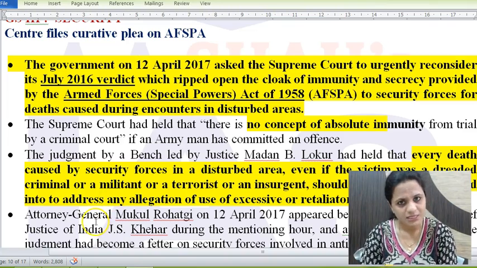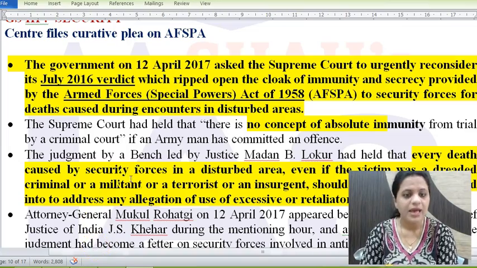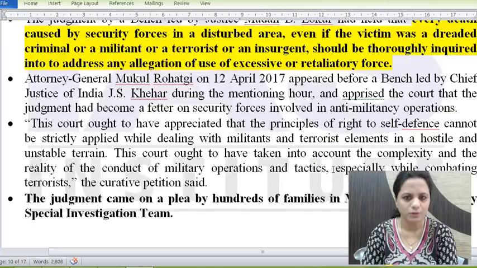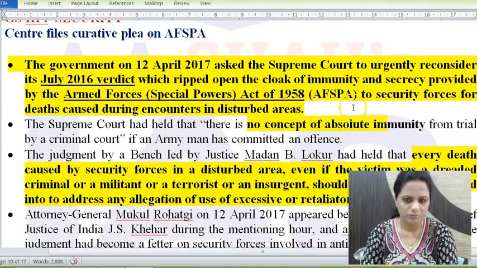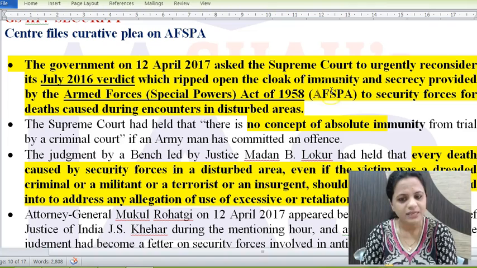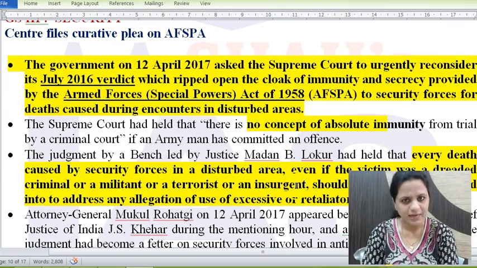So there are such cases of misuse which have been reported, and a petition has been filed in the Supreme Court by this group from Manipur. Hundreds of families in Manipur have filed a petition to the Supreme Court to probe this misuse of AFSPA. So the Supreme Court had given its ruling in July 2016, which said that AFSPA does not give absolute immunity to armed forces. Of course, they have that power, but then that power is there as such.